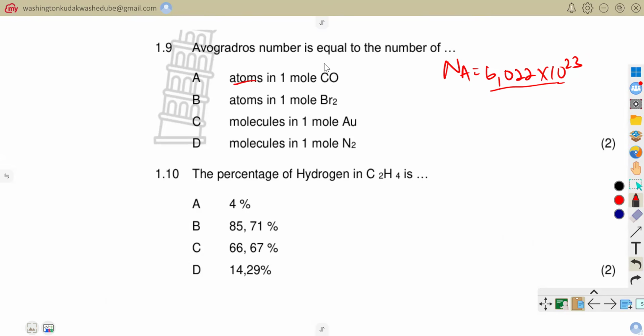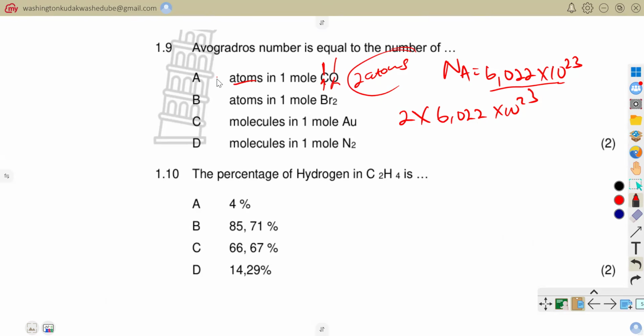This is wrong because we have 1 atom of carbon, and then 1 atom of oxygen. So within this compound, there are 2 atoms. And we have 1 mole of carbon monoxide, so the total number of atoms was supposed to be equal to 2 times 6.022 times 10 to the power 23.